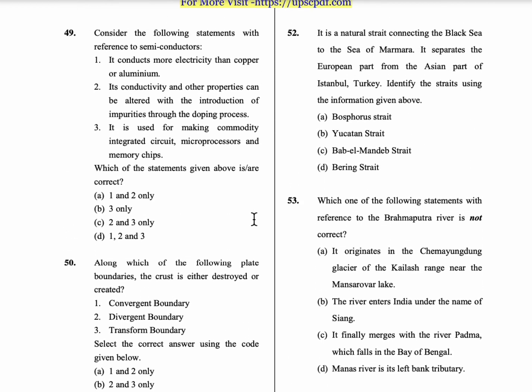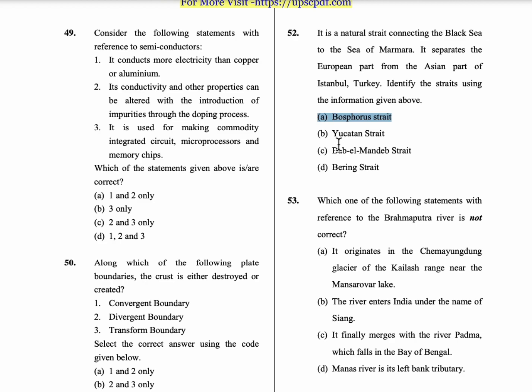52nd question, it is a natural strait connecting the Black Sea to the Sea of Marmara. It separates the European part from the ancient part of Istanbul, Turkey. Identify the strait using the information given above. So generally the answer is Bosphorus Strait. So it connects Black Sea and Sea of Marmara.